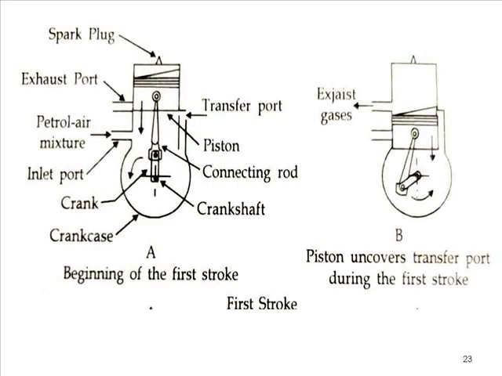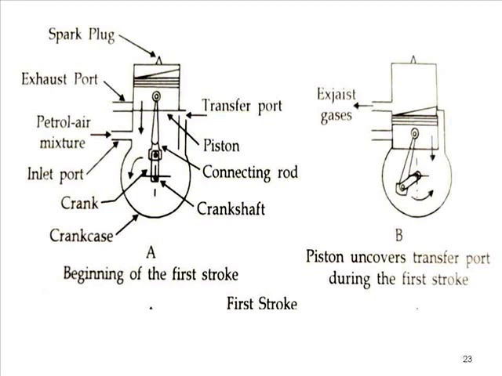So friend, here you can see this sketch of the working of the 2-stroke petrol engine, where you can see definitely the spark plug and carburetor are available, but instead of valves, you can find 3 ports. You can see one is the exhaust port, one is the inlet port, and one is the transfer port. In this figure, on the left side figure A is there, on the right side figure B is there. You can see a deflector is available on the piston. We will discuss the function of the deflector also.